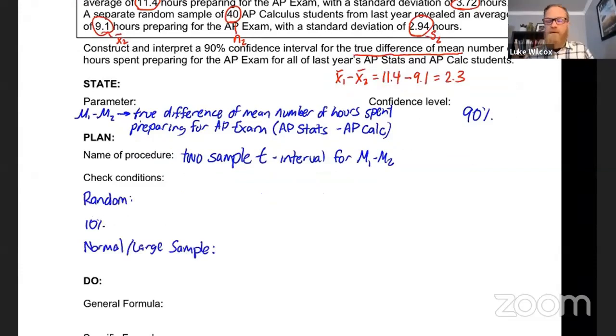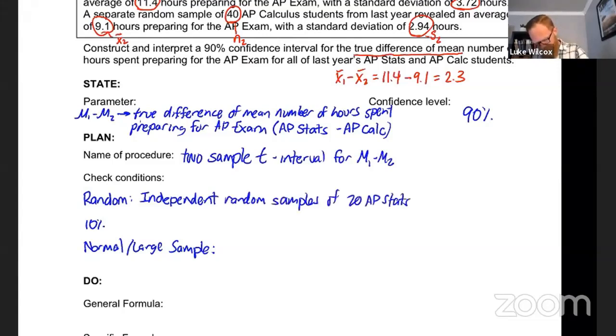The thing here is we're going to have to do twice the amount of work because there are two samples here. So the random condition, we do have two random samples. It's also very important to state that those two random samples are independent of each other, and that'll become important when we look at the formula for the standard error. So independent random samples of 20 AP Stats and 40 AP Calc students. So we would say that that condition is satisfied, making note that we have included the word independent there.